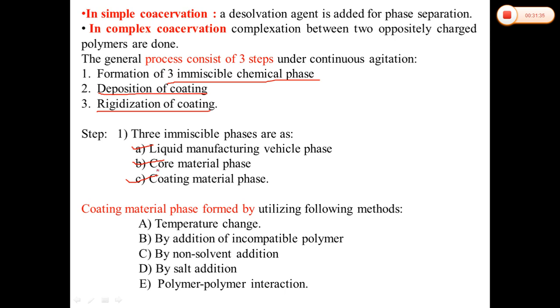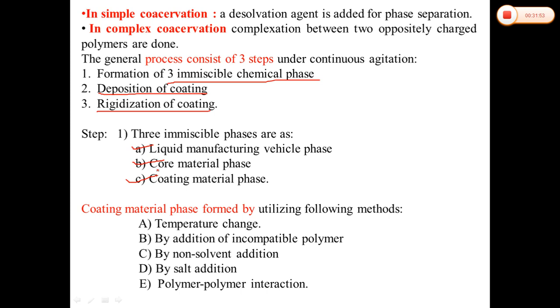To form the three phases, the core material is dispersed in the solution of the coating polymer, and a solvent for the polymer being the liquid manufacturing vehicle phase.